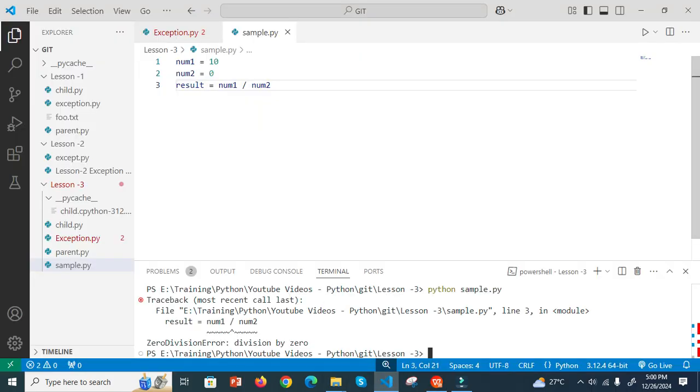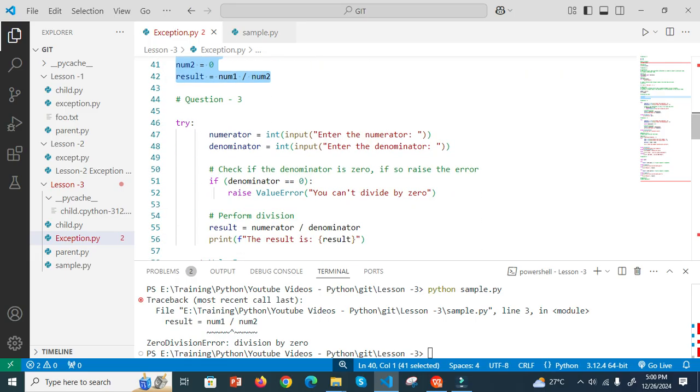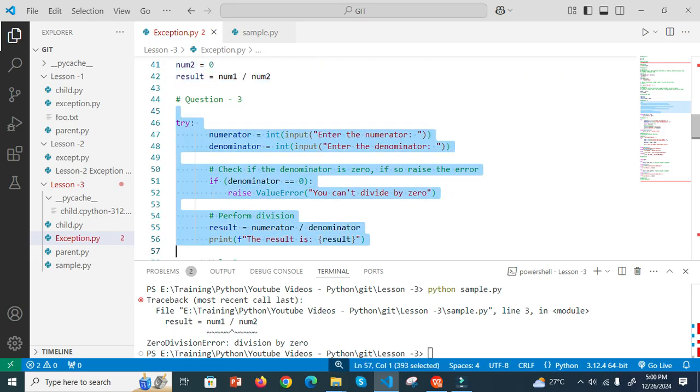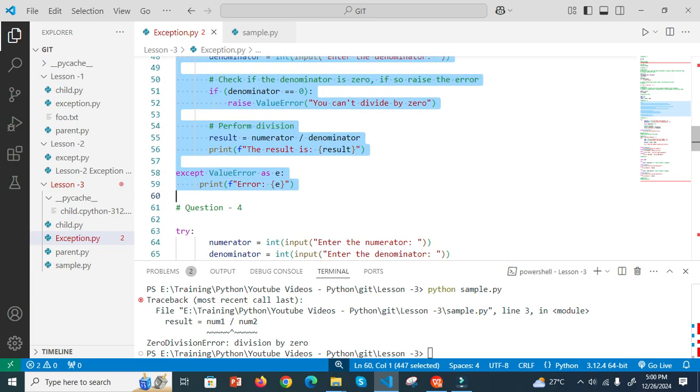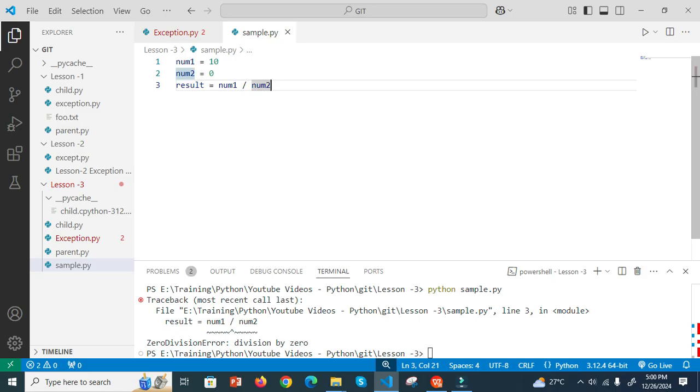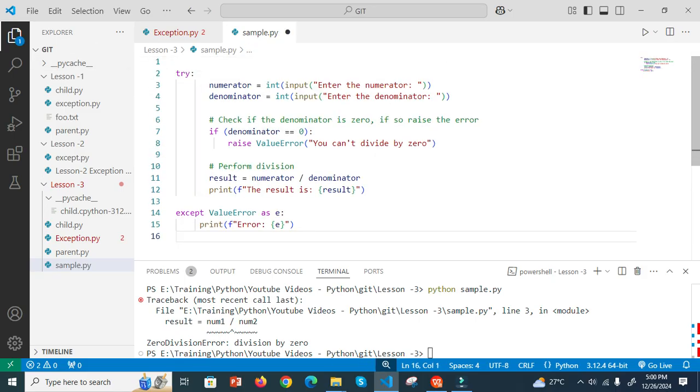Right, now we go here. This is the code here. Now in this code, I save this first.